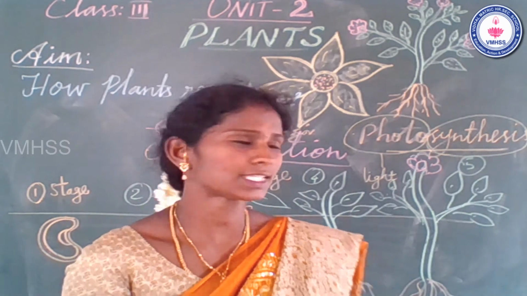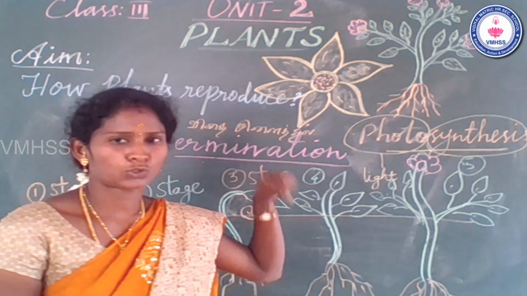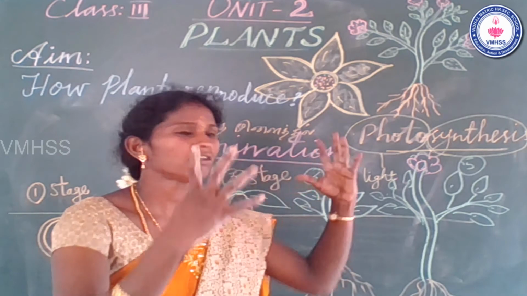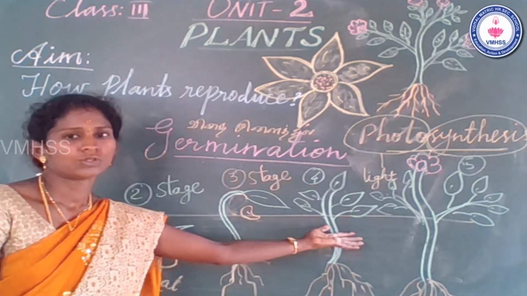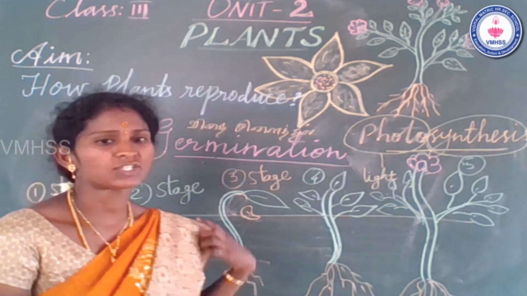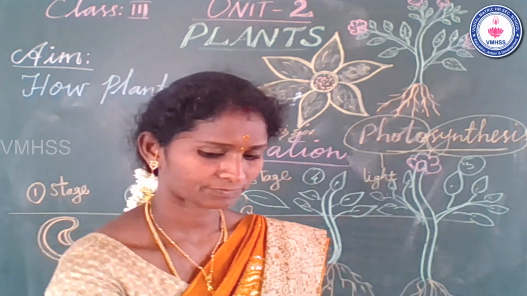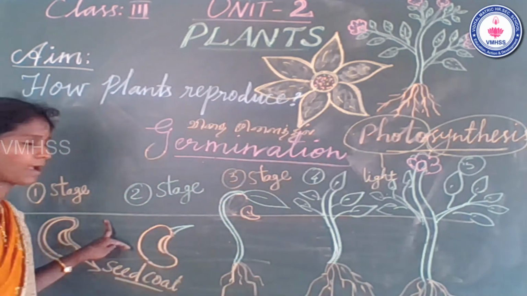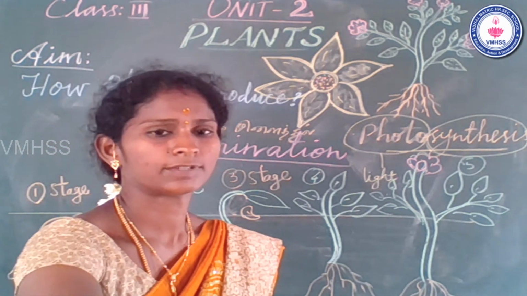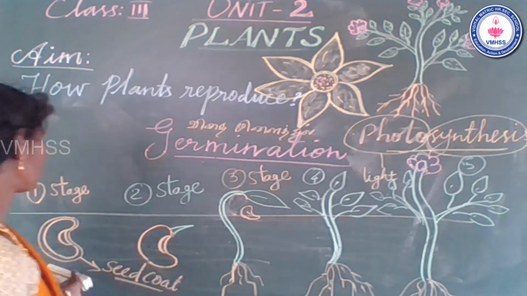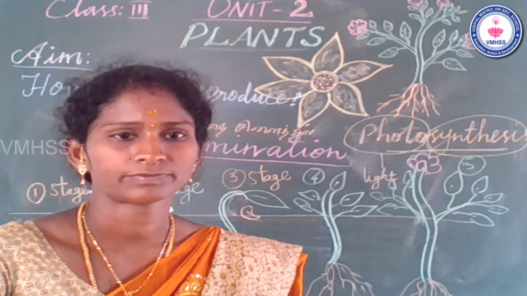Students, is the concept clear? What is germination? When a seed is sown into moist soil, it begins to grow. Step by step, the plant will grow. So this process is called the germination process. Next topic. Shall we go to the next topic? Yes, very good. How many stages in germination? Totally 5 stages. See the slide.